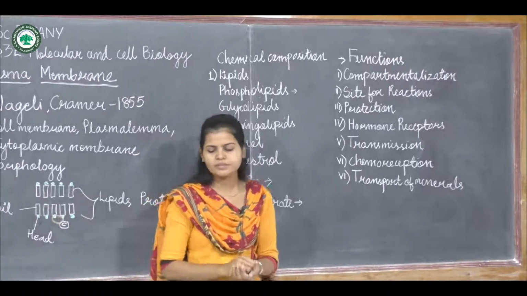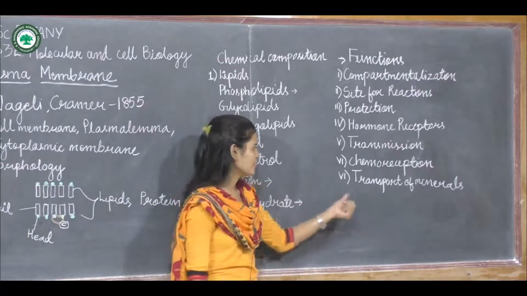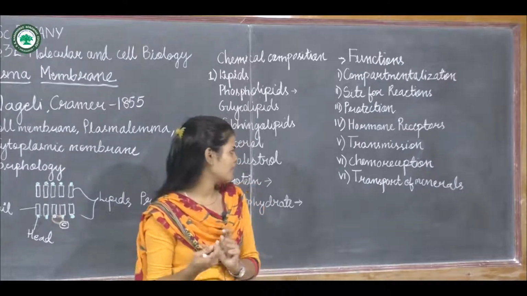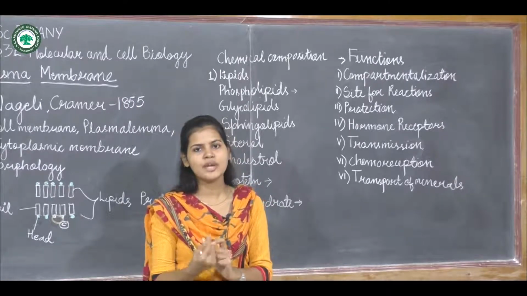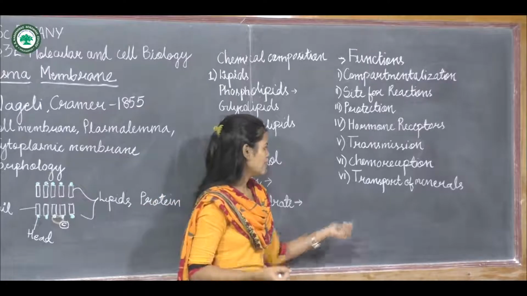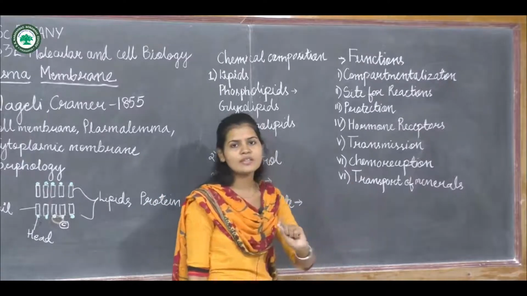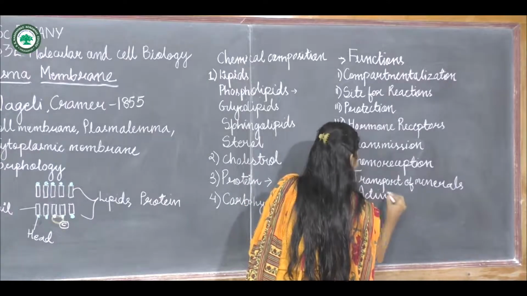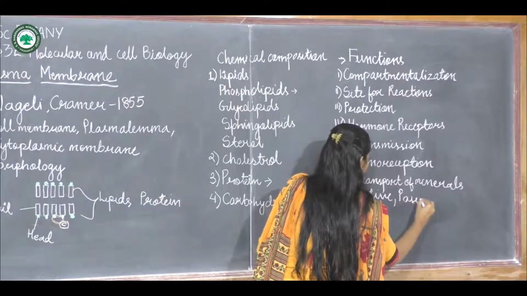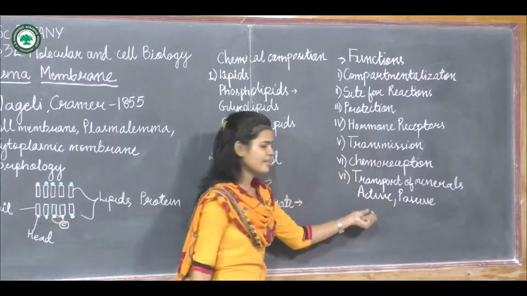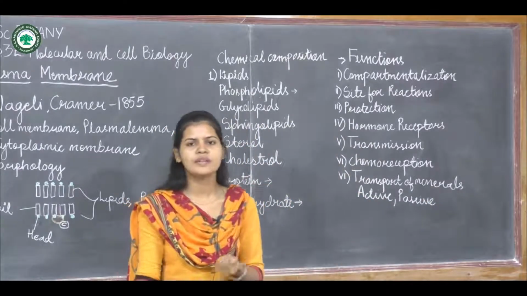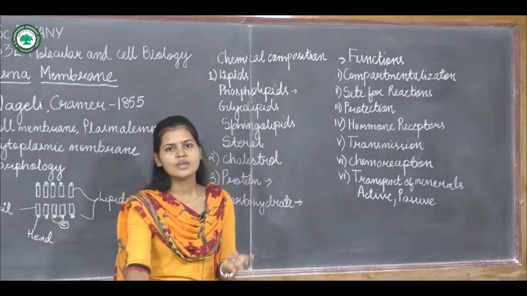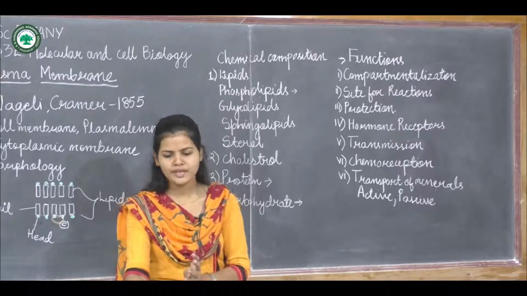In the case of passive transport, the substance passes from one side to the other without any expenditure of energy. So energy is not required in passive transport. But in the case of active transport, there is expenditure of energy, or ATP is required for transferring the material from one side to the next.